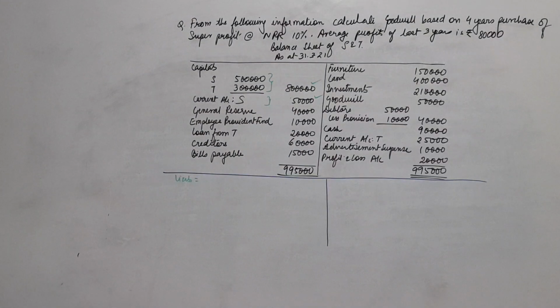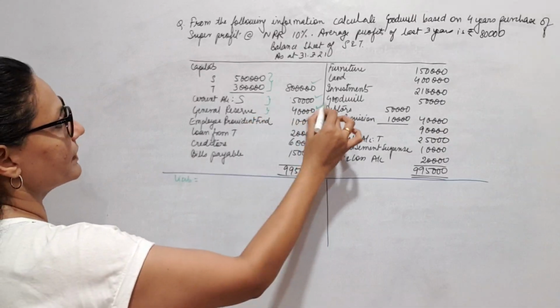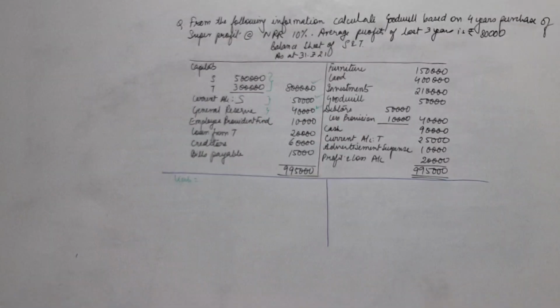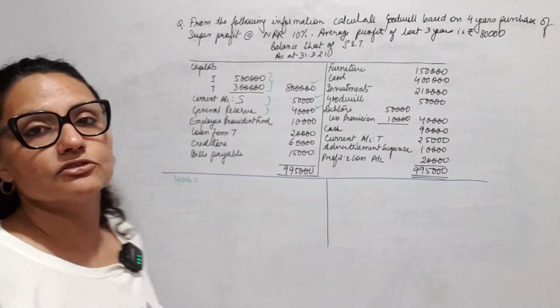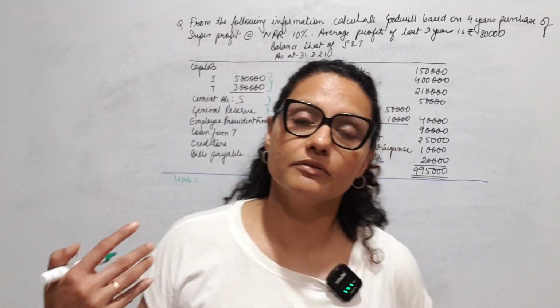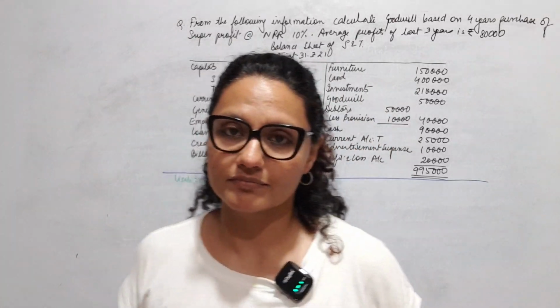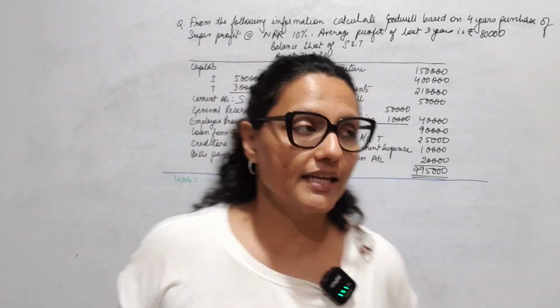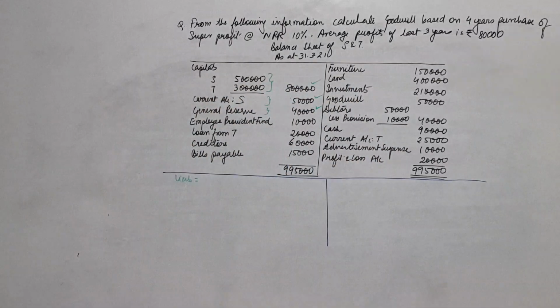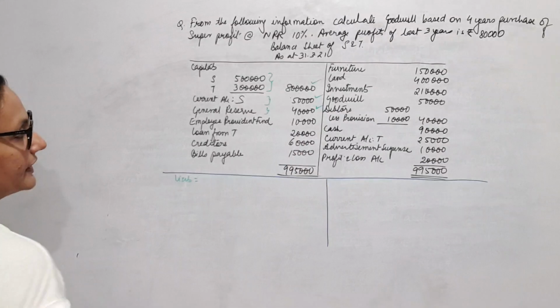We have general reserve. General reserve is created out of profits of the firm. So this also is a part of capital employed. Employee provident fund. Don't go by the word fund. It is an external liability. This amount the business has to pay to the employees. Okay, this is deducted from their salary and it is deposited to the government, as EPF. So EPF is an external liability. This will not come under liability side approach. Okay, so this is not to be taken.